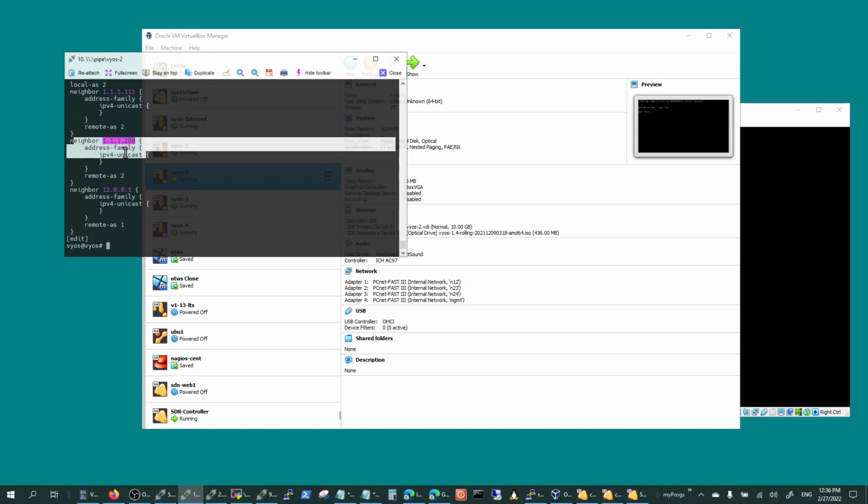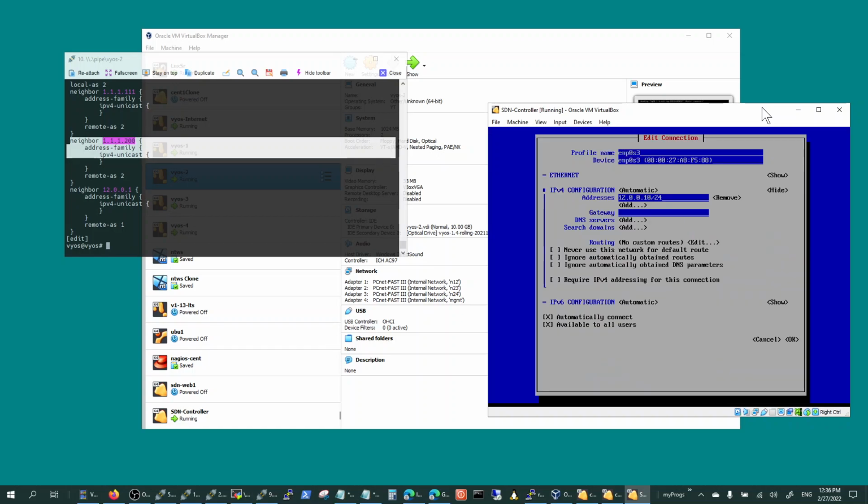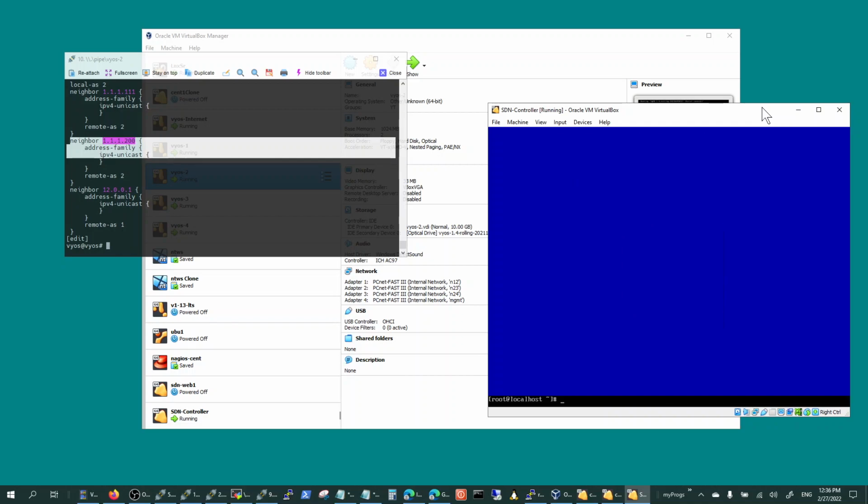So I've got the config in, neighbor 1.1.1.200, so I'm going to set this guy, and in nmtui, edit connection, go back to manual, and this is going to be 1.1.1.200/24. Then systemctl restart network.